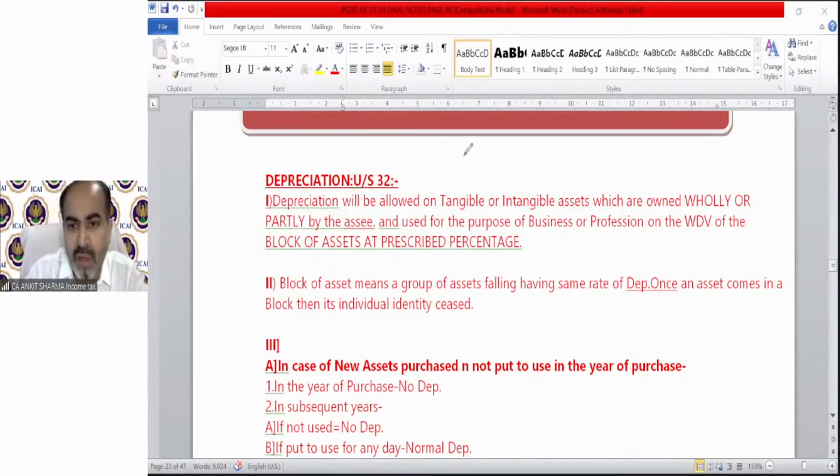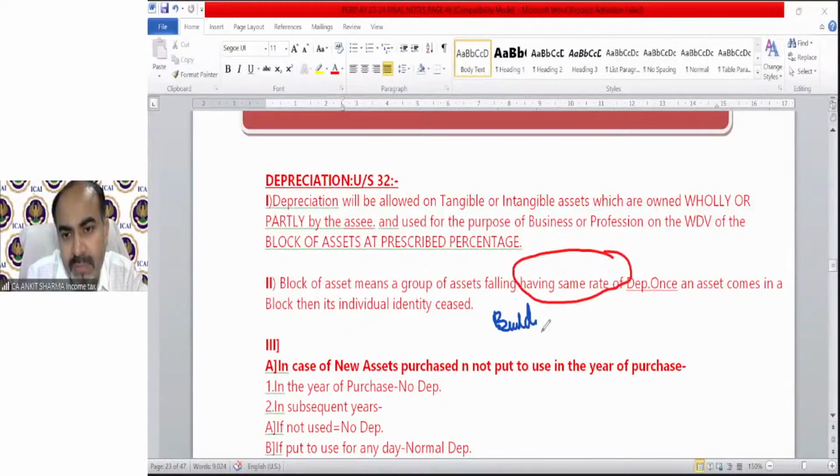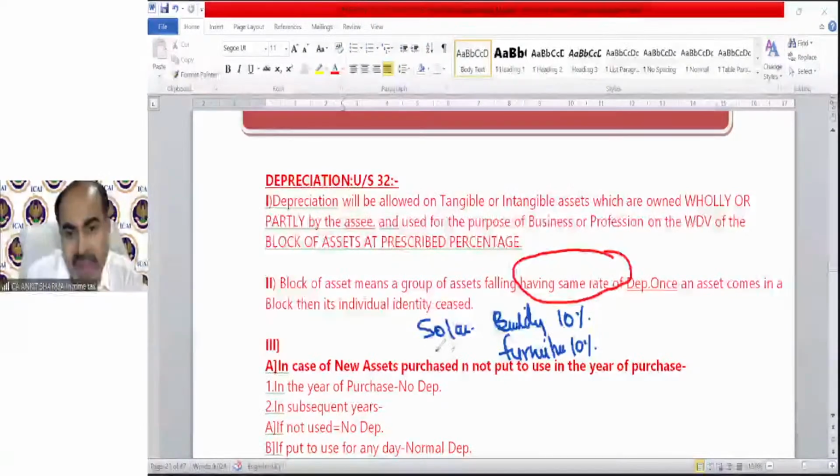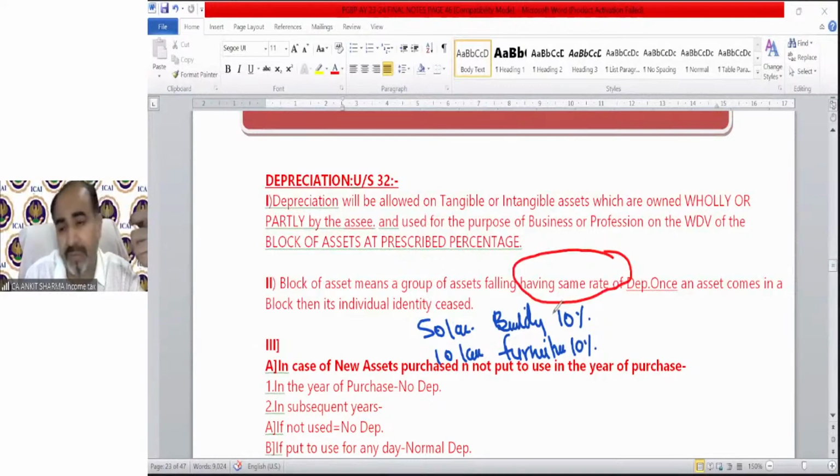Block of asset will be created having the same rate of depreciation. For example, in our income tax provision, buildings have a rate of depreciation of 10%, and furniture is also having a rate of depreciation of 10%. For example, I have a building of 50 lakh rupees and I have furniture of 10 lakh rupees. So in accounting, generally, we show assets on the basis of nature. Different nature assets should be shown separately.